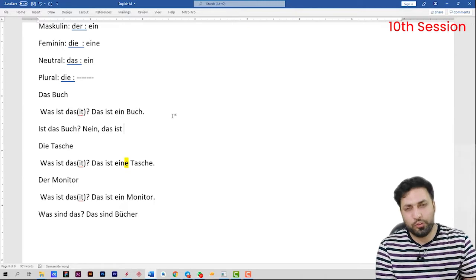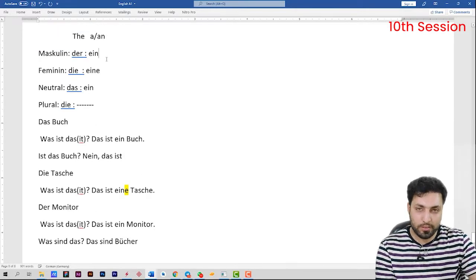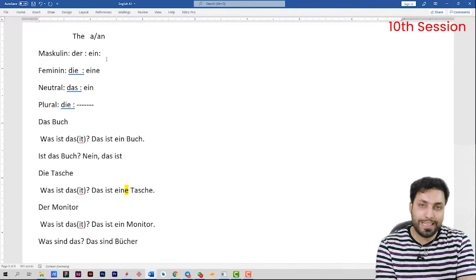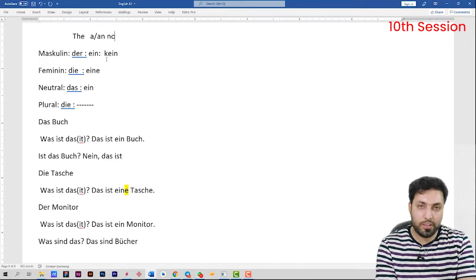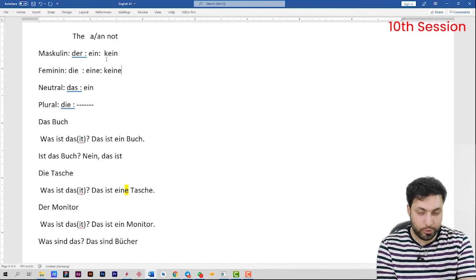So what should we use for a negative one? Let me complete this table now. Der, ein. Negative one is kein. Kein is not, for nouns, okay? Kein. It means a not. Negative. Okay? Negation. Kein, keine. Exactly. Thanks for the people who guessed it.